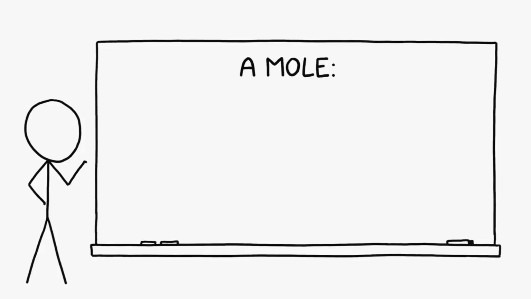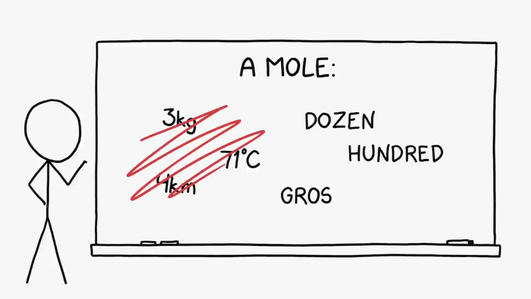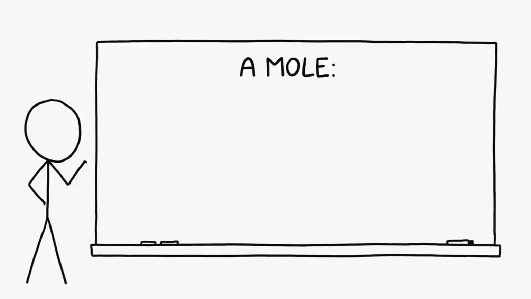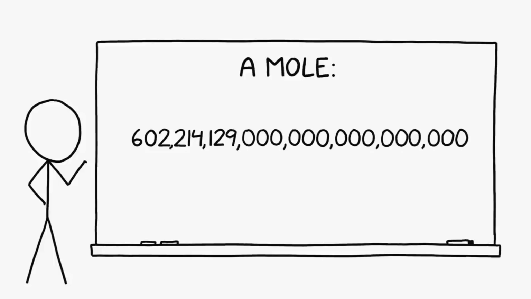First, some definitions. A mole is a unit. It's not a typical unit, though. It's really just a number, like dozen or billion. If you have a mole of something, it means that you have 602 sextillion, 214 quintillion, 129 quadrillion of them, which is usually written 6.022 times 10 to the 23rd.